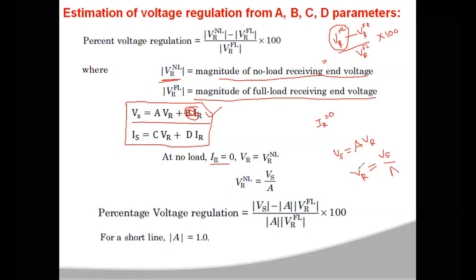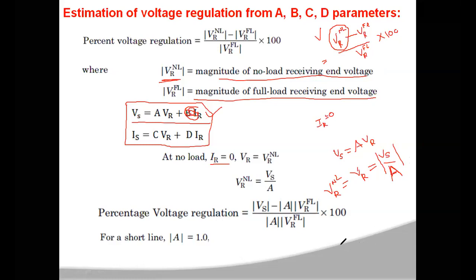So this is under no load condition. This VR is called the no load receiving end voltage, VR NL. VR NL is equal to magnitude of Vs by A. For short transmission lines you will have a particular value of A. For medium transmission lines, by using different methods, you will have a particular value of A. So in place of VR NL, you can write magnitude of Vs by A.